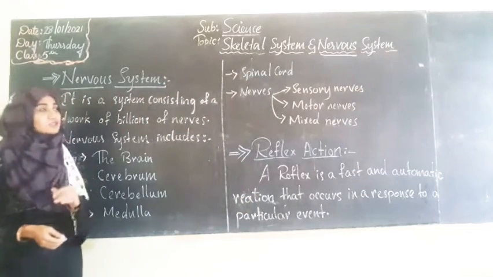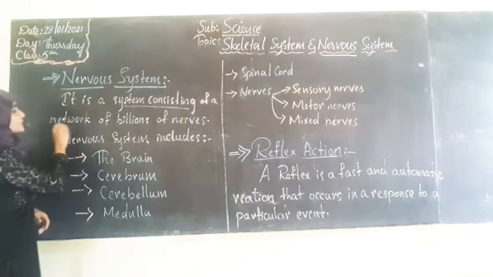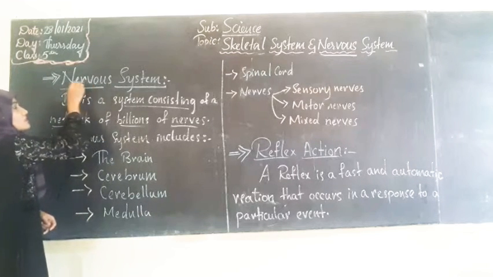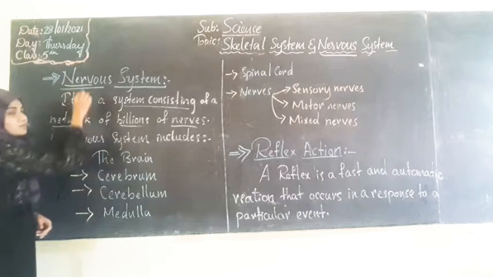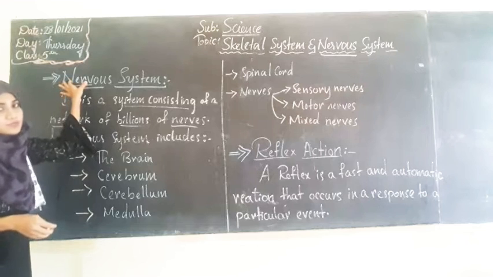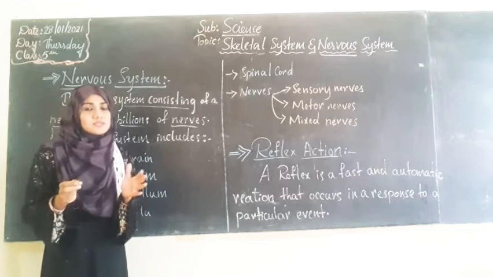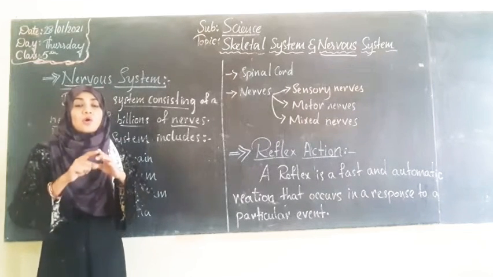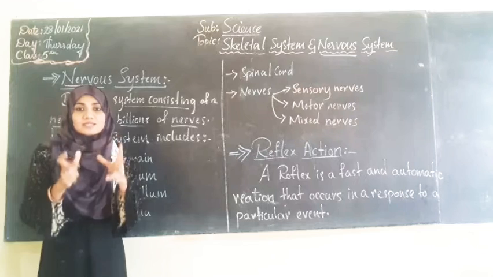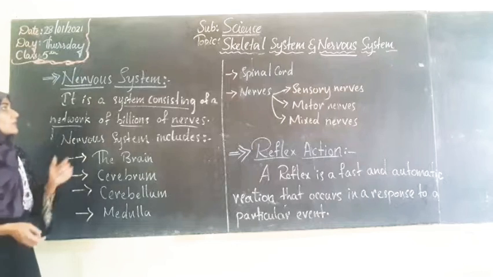First, we must know what is meant by nervous system. It is a system consisting of a network of billions of nerves. By the name itself we can see, nervous has been taken from the word nerves. Nerves means here the veins through which blood flows, that is, nus in Hindi, which is nothing but nerves in English. All the nerves present inside our body, together, are considered the nervous system.